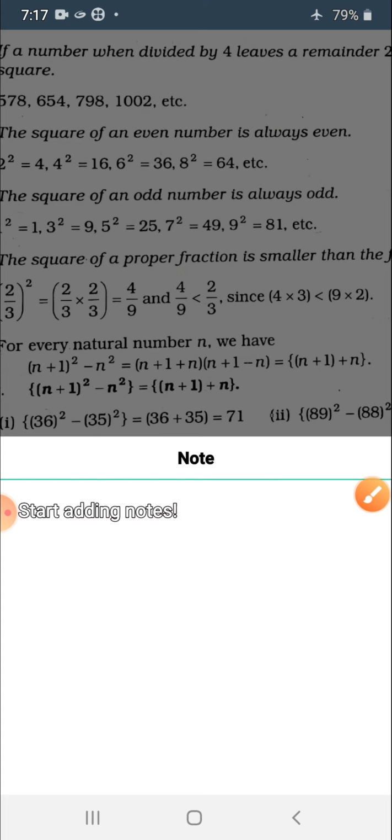In the book it is given that we have to take two numbers as 36 and 35. Let's begin.